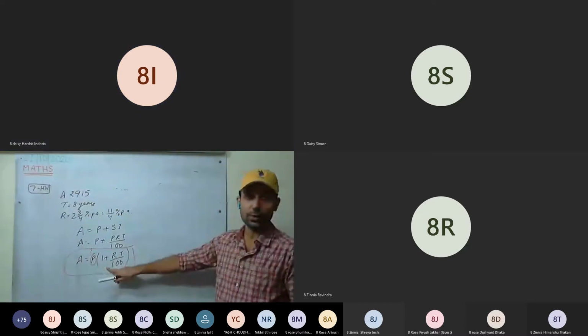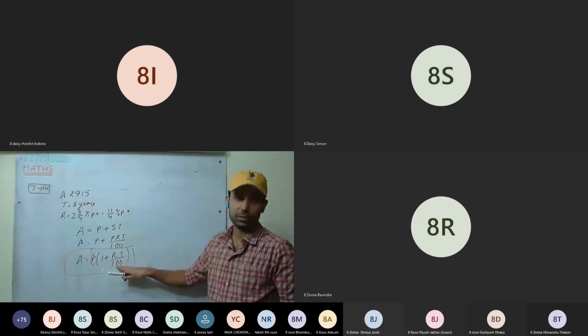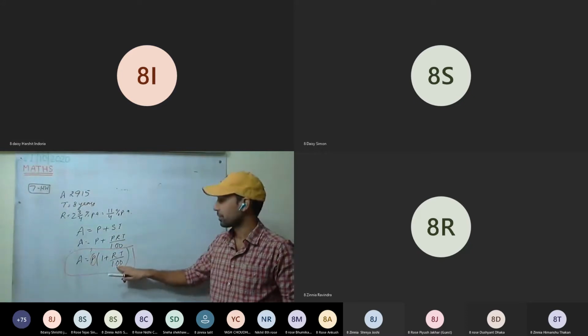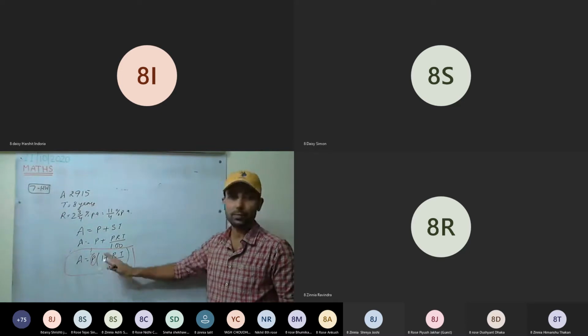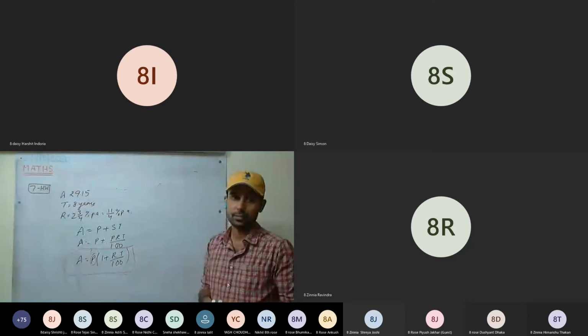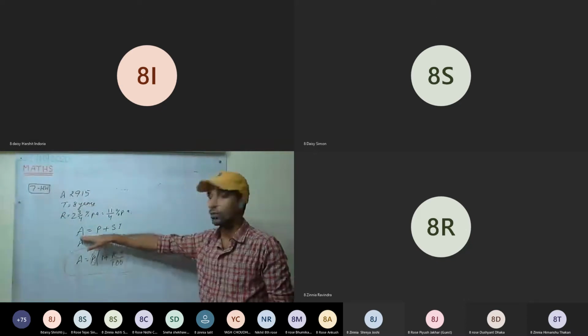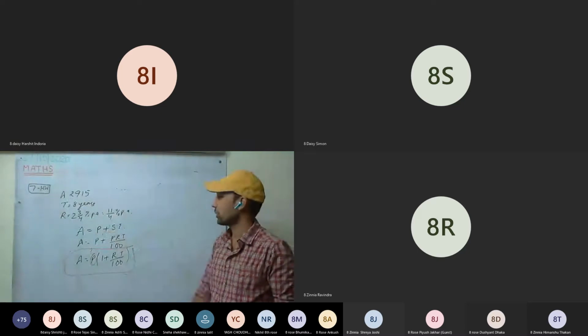You understood how you got this. There is no need to remember this formula. If you know this one, you will remember this one. Okay. There is no need to mug up. You will understand this formula. Understood this formula? Now just put it. In mathematics, there is no need to mug up many things. Amount we already know. We understood it.